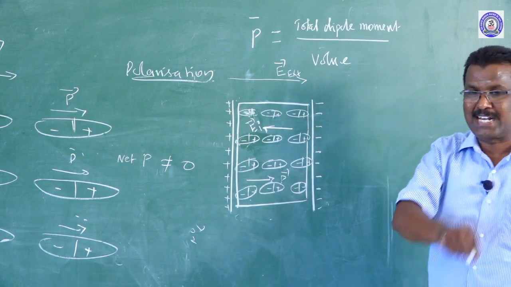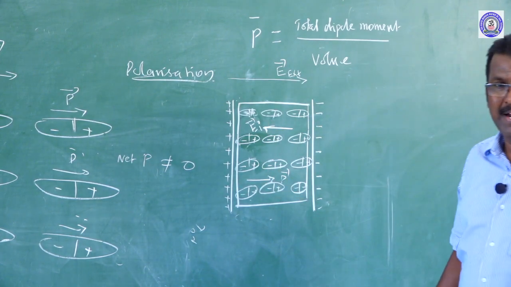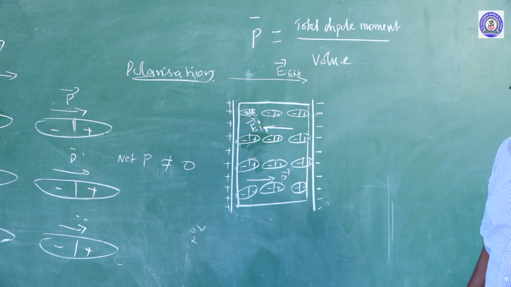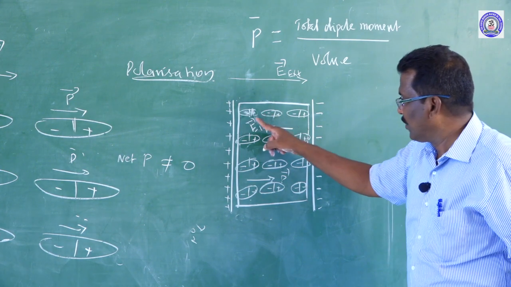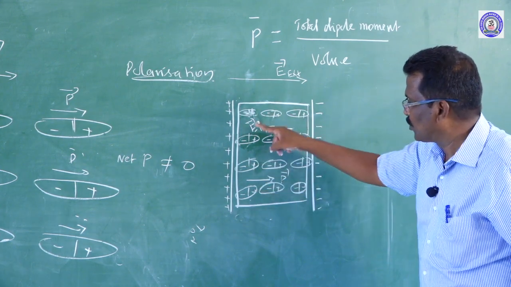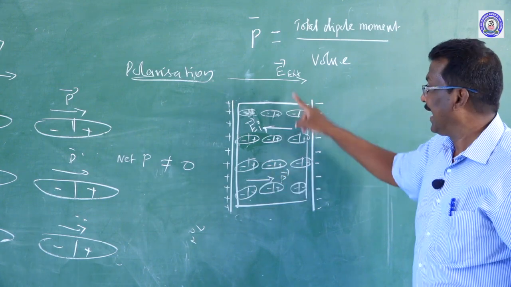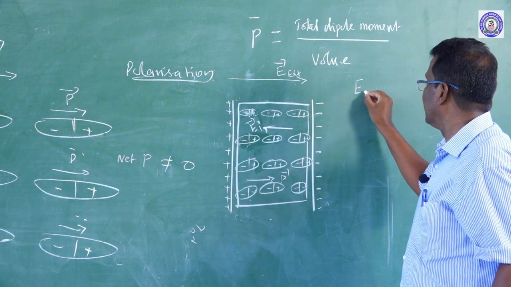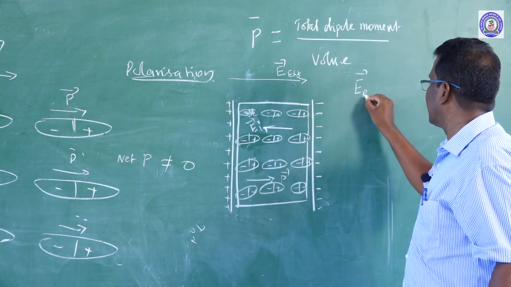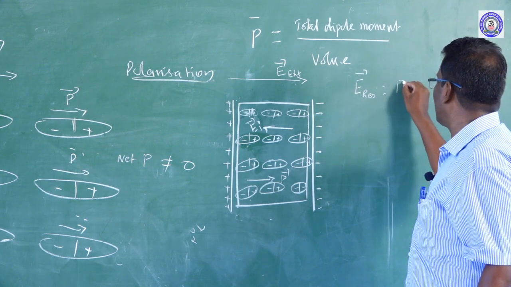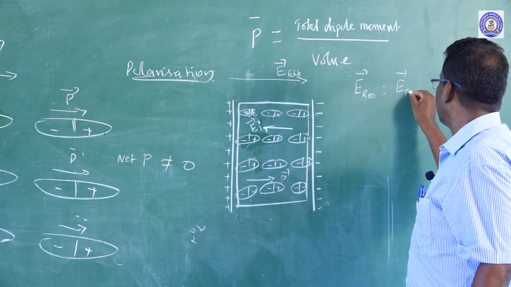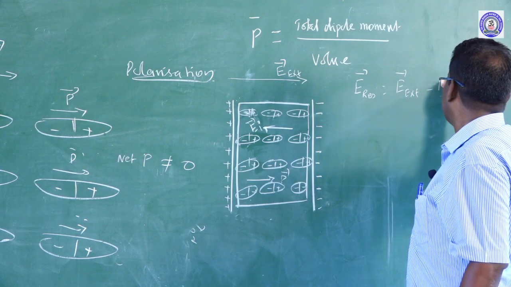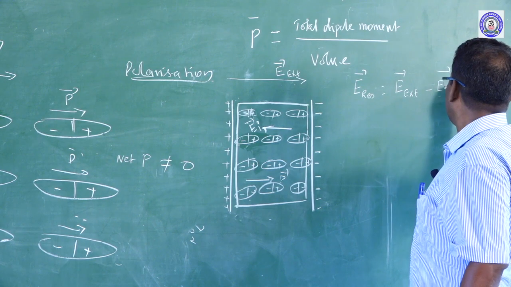What is the net electric field produced? The net electric field is not equal to 0. The induced electric field produced by the molecules is always lesser than the external electric field. So the resultant field E_resultant is always equal to E_external minus E_induced.